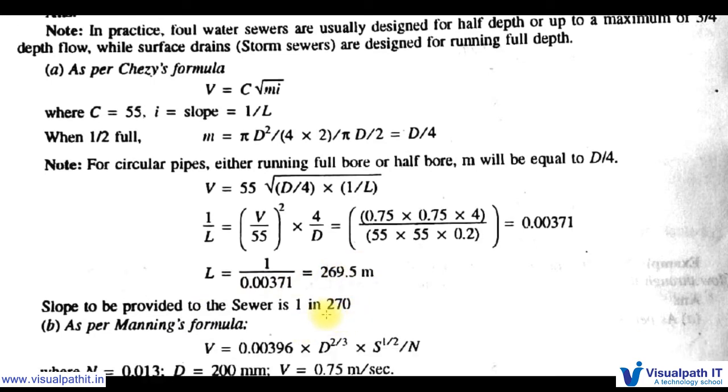1 in 270 meaning is, if it is a 270 meter pipe, we need to give a slope of 1 meter. If it is a 270 length pipe, we need to give 1 slope. So we can say for 270 units, 1 unit of slope we need to provide.